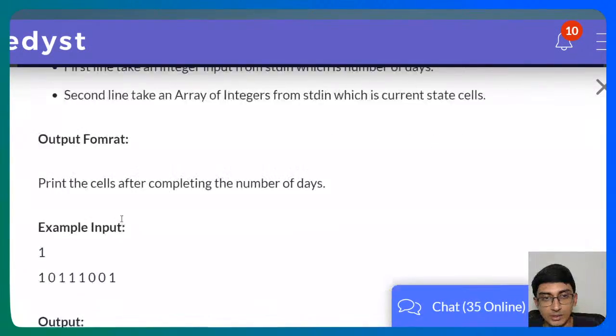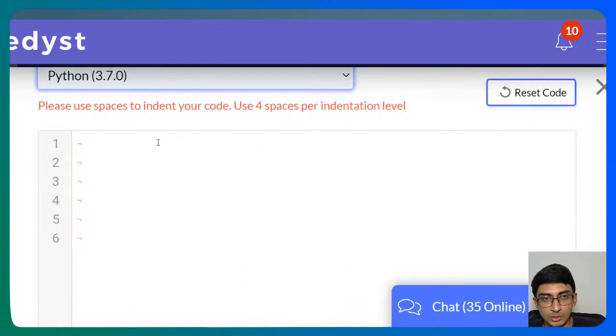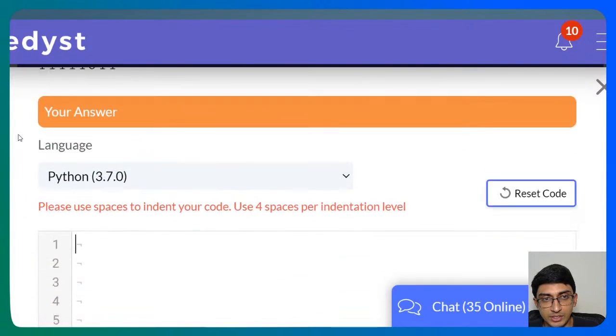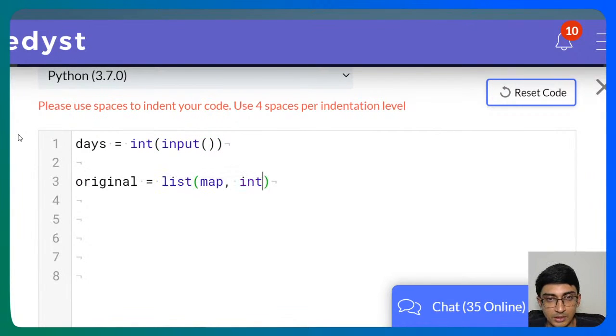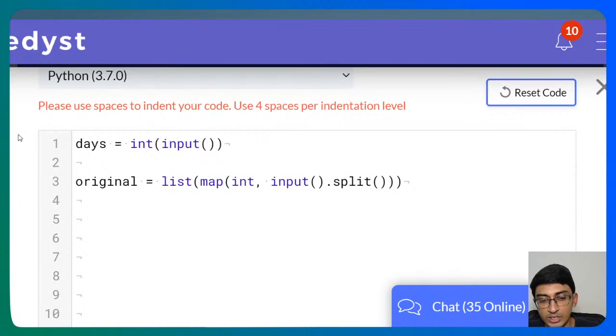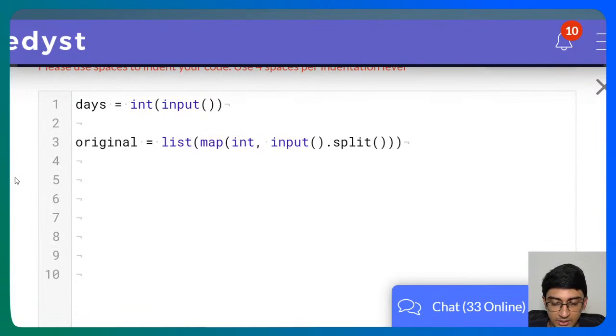Let's go here. Okay. So the first thing that we're supposed to input is the number of days, right? So let's do days is equal to int input, and original cell is equal to list map int map int input, right? So we created this. This is the way you take an array in Python, that is, you input a complete integer array. If you don't know how to do this, just go ahead and look this up. This is a very simple and standard way of taking the array.